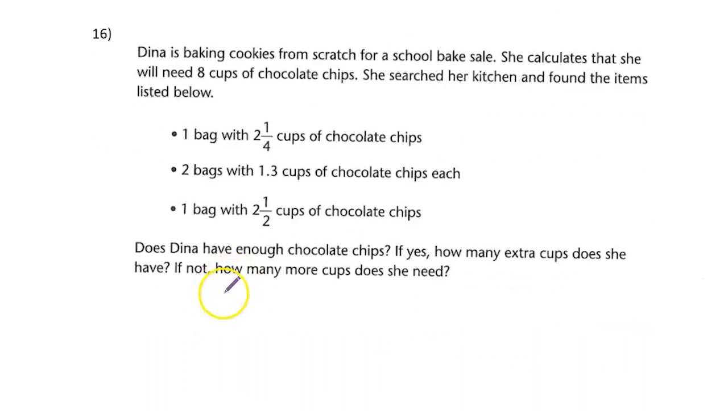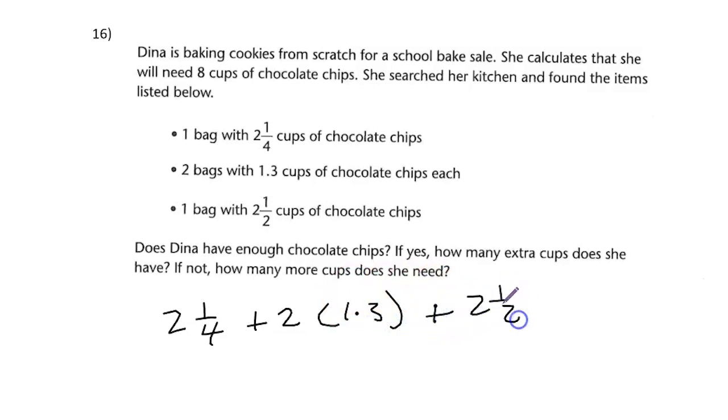Dina is baking cookies from scratch for a school bake sale. She calculates that she will need 8 cups of chocolate chips. She searched her kitchen and found the items listed below. So she has 1 bag of 2 1/4 cups of chocolate chips. She has 2 bags with 1.3 cups of chocolate chips each. And she has 1 bag with 2.5 cups of chocolate chips. Does Dina have enough chocolate chips?